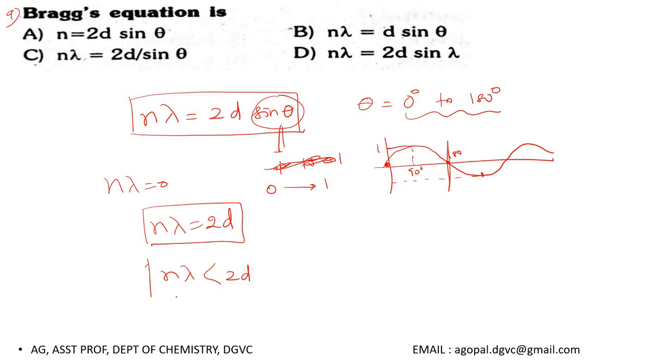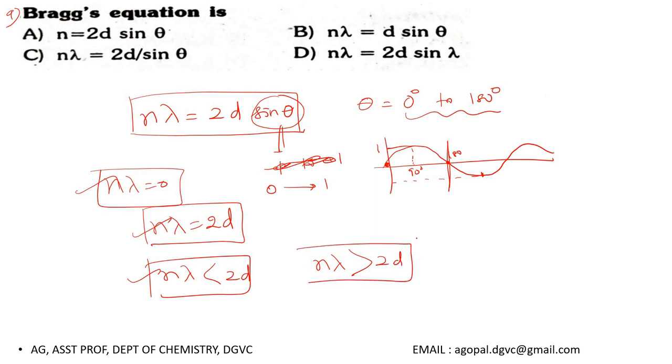These two are allowed conditions. This is very rare, but mathematically it is possible. But this condition, n lambda greater than 2d, is not at all possible. So I am giving this information additionally, keep this in mind.